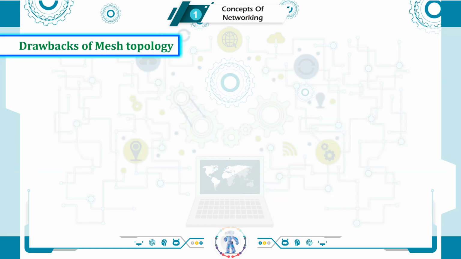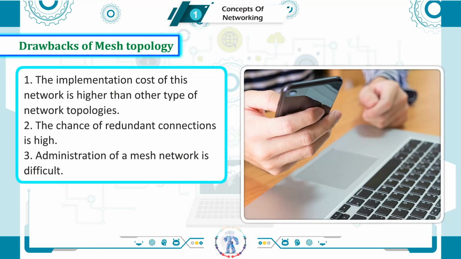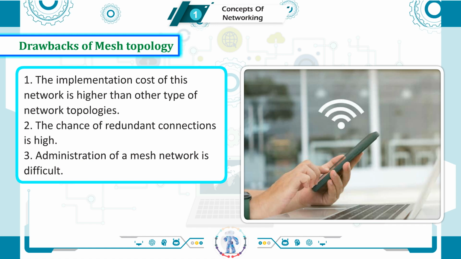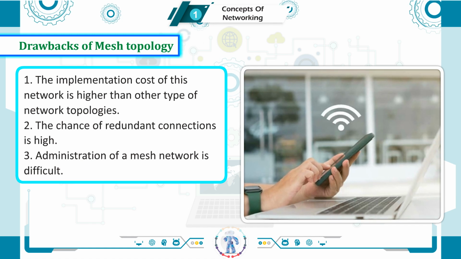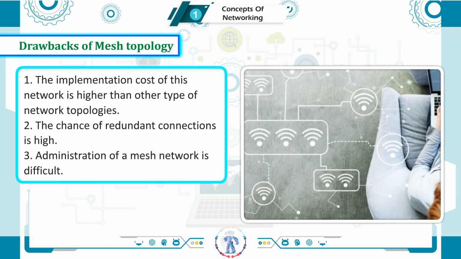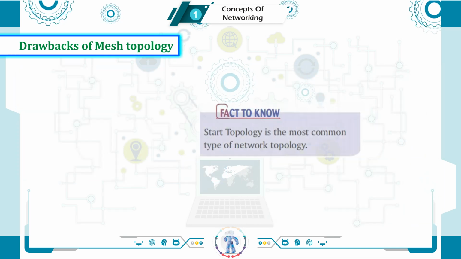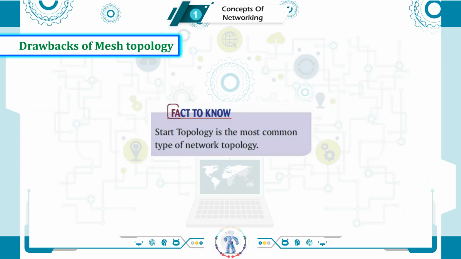Drawbacks of mesh topology. 1. The implementation cost of this network is higher than other types of network topologies. 2. The chance of redundant connections is high. 3. Administration of a mesh network is difficult. Fact to know. Star topology is the most common type of network topology.